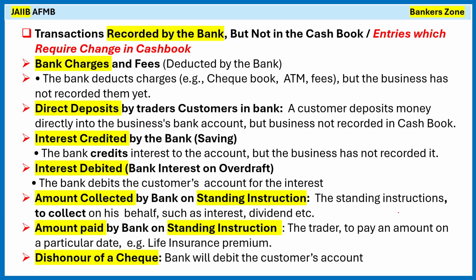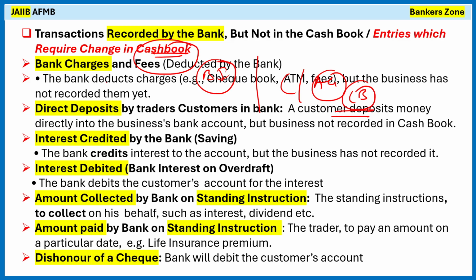Okay, so these are the reasons why there is a difference between the passbook and the cash book. However, these are the entries for which we have to make changes in the cash book for the purpose of correction. Why? Because these are bank-induced transactions and the customer or accountant is not aware about it. Due to this, we have to make that entry into the cash book.